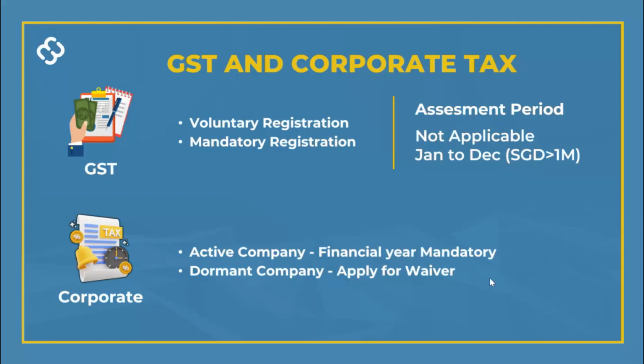In this case, if you file for a waiver, you will get a reply letter back from the IRAS, the tax authority, and with that waiver letter, it says that you are exempted, and at the time you do not need to file your corporate tax on an annual basis. However, once you are active again, once you start generating revenues and profits, you have to then request to recommence your filing, and this is your obligation as a company in Singapore. Next.